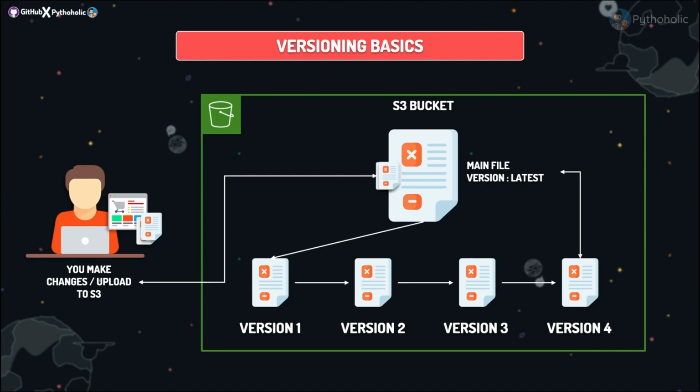So here, if you were to pull the latest file, you will get the main file. That is the latest version of the file, isn't it? That you have updated most recently. Now what would happen if the main version of the file had some issues and you don't have any other working copy with you? Let's suppose it was an important presentation and you unintentionally deleted some slides before uploading the file. What would you do then if there was no versioning and you did not have any other working copy of your file?